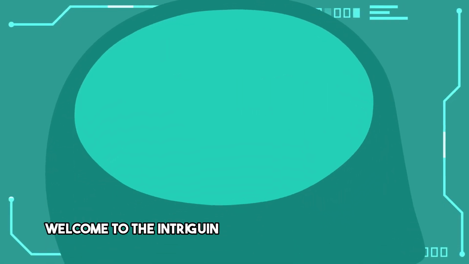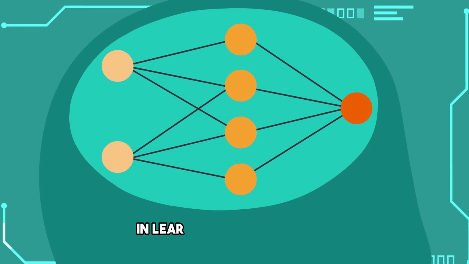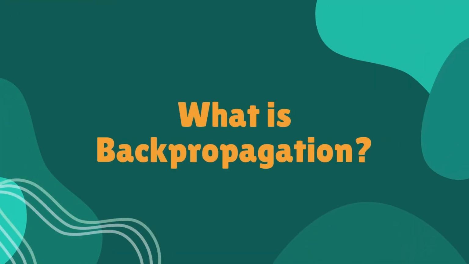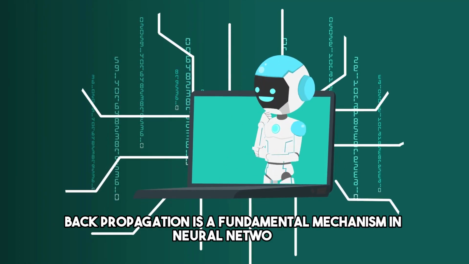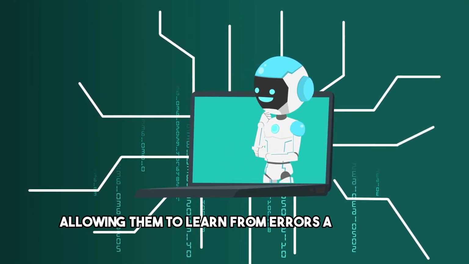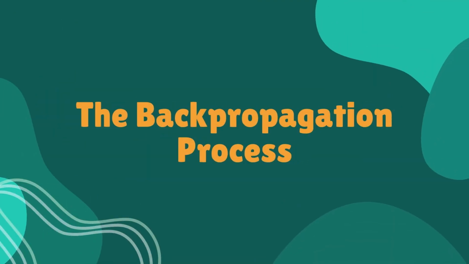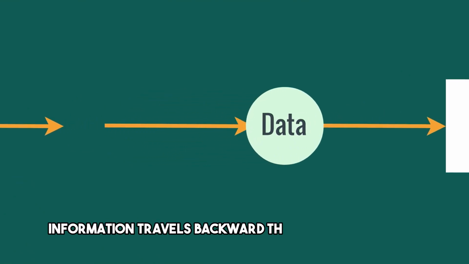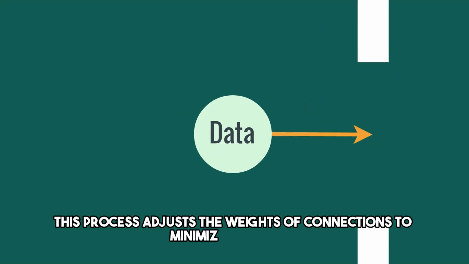Welcome to the intriguing world of neural networks, where backpropagation plays a crucial role in learning and intelligence. Backpropagation is a fundamental mechanism in neural networks, allowing them to learn from errors and improve over time. During backpropagation, information travels backward through the network. This process adjusts the weights of connections to minimize the error.